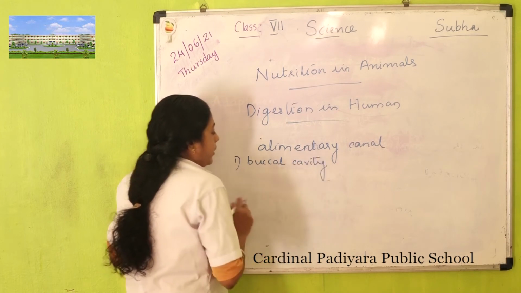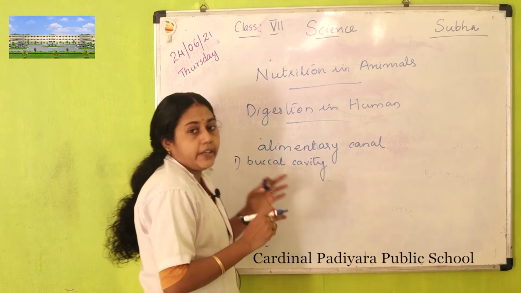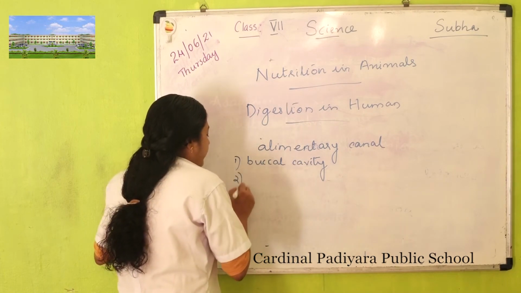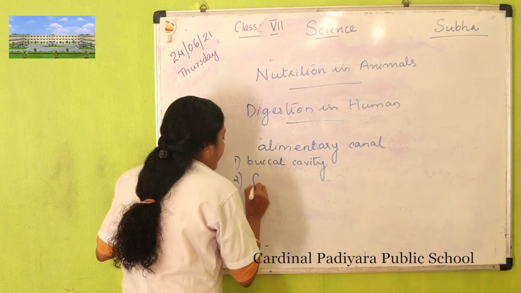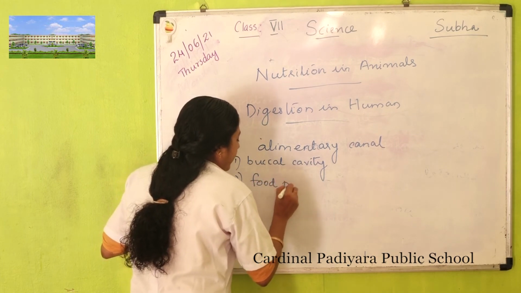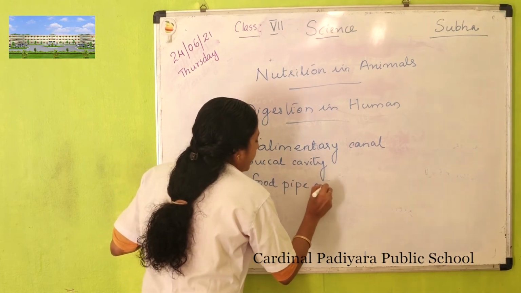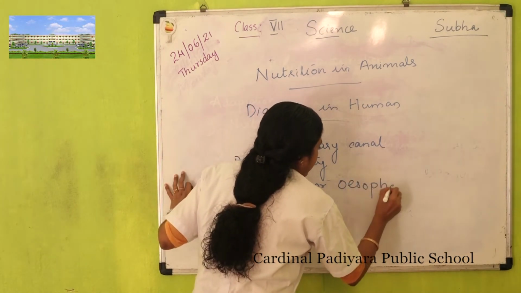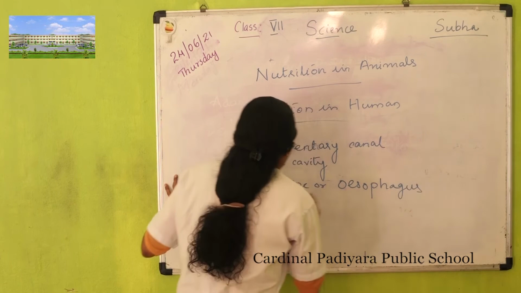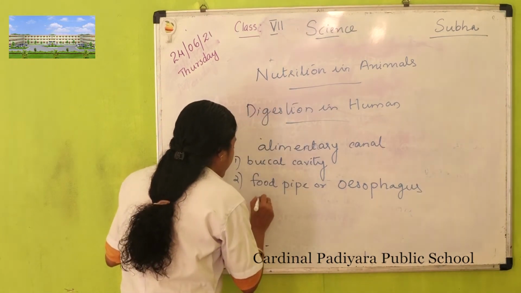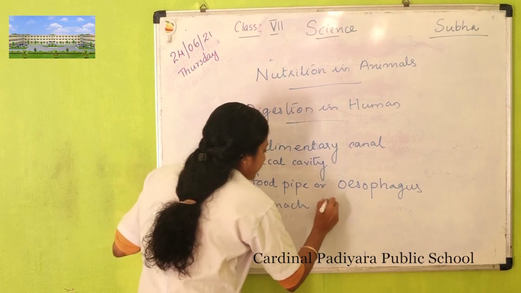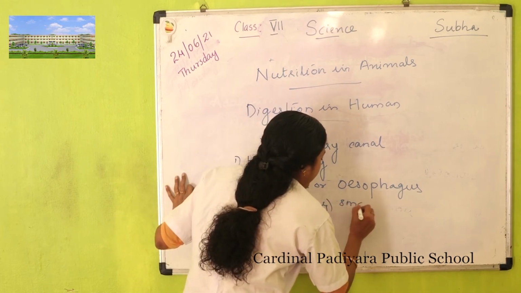The parts of the alimentary canal: first, the buccal cavity, which includes mouth, teeth, salivary glands, tongue, etc. Then second, food pipe or esophagus. Third, stomach. Fourth, small intestine.